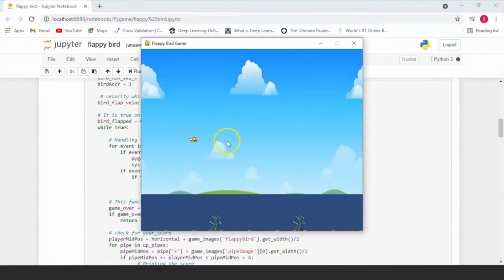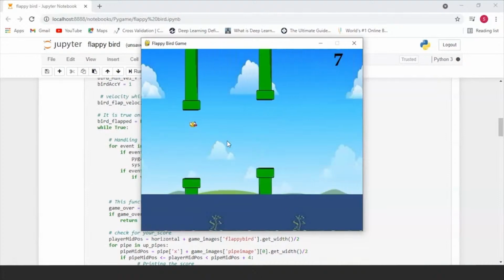Oh yeah, and as you can see, another thing that you notice is the velocity, right? So the bird is technically not moving. The bird's position relative to where it started from remains exactly the same. As you can see here, the only thing that is moving is its position on the y-axis. Apart from this, the pipes are moving.